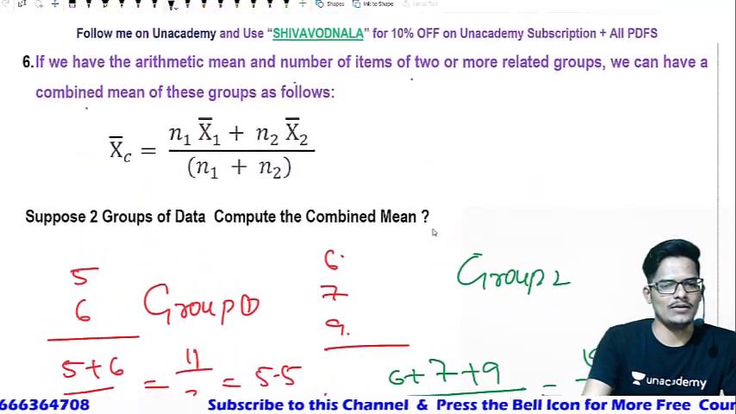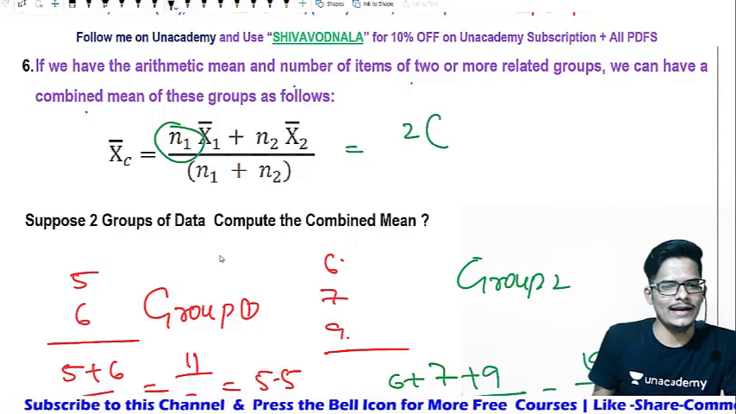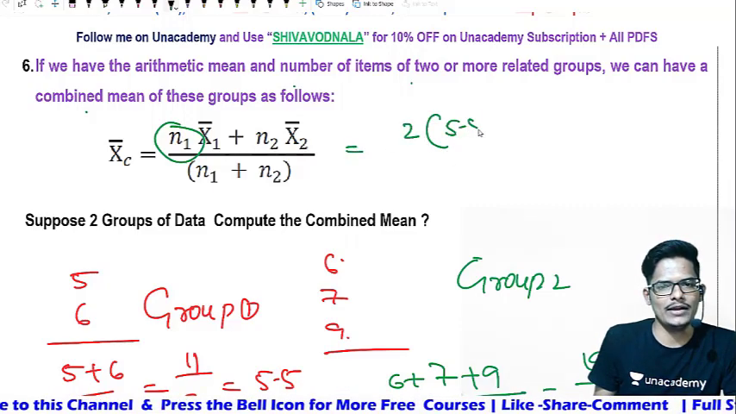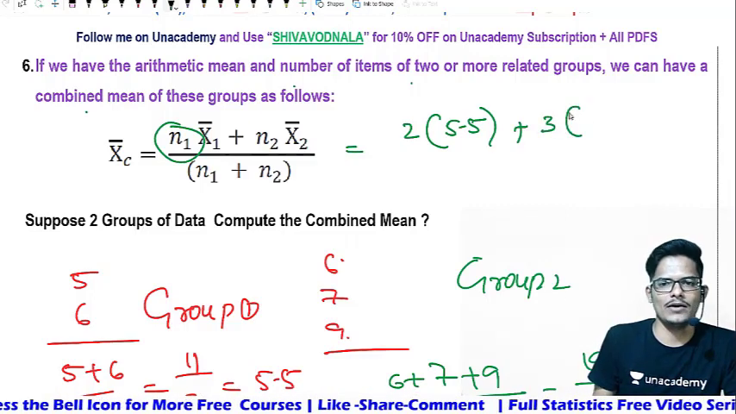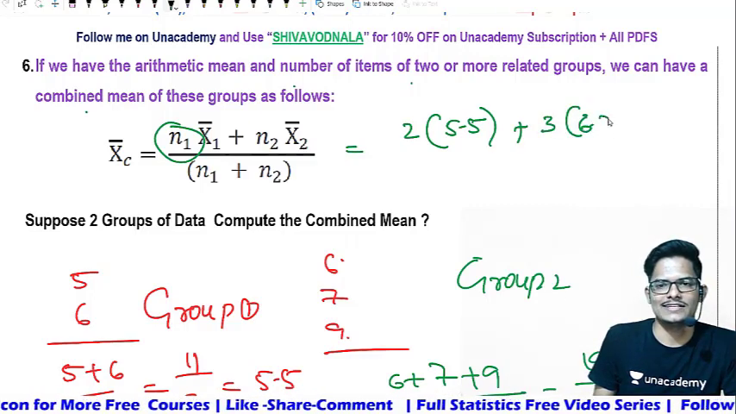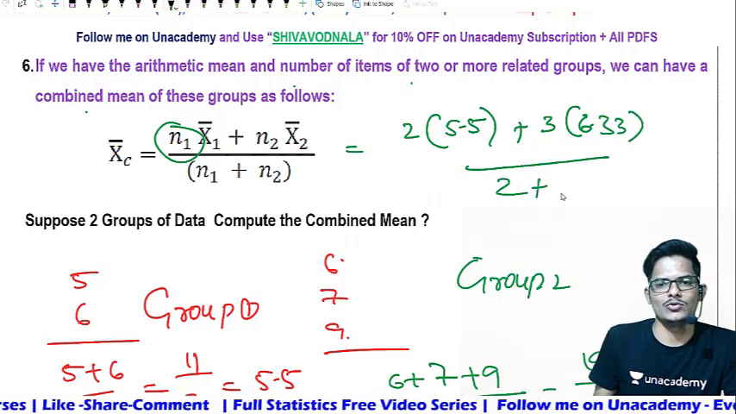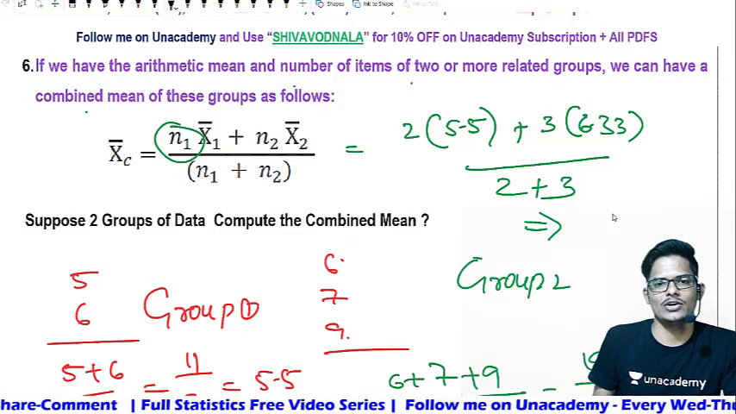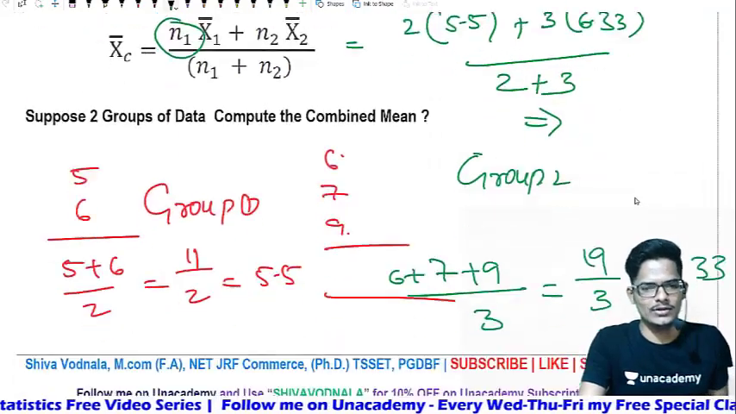Now go back to the formula. What is group 1? Number of observations 2 and group 1 arithmetic mean 5.5, plus number of observations in group 2, 3, and arithmetic mean of group 2, 6.33, divided by n1 plus n2, 2 plus 3. Then the final number that you will get is over here.